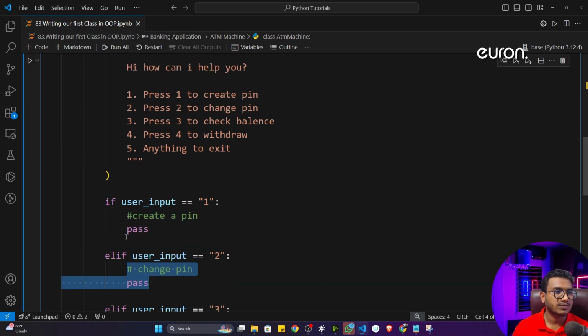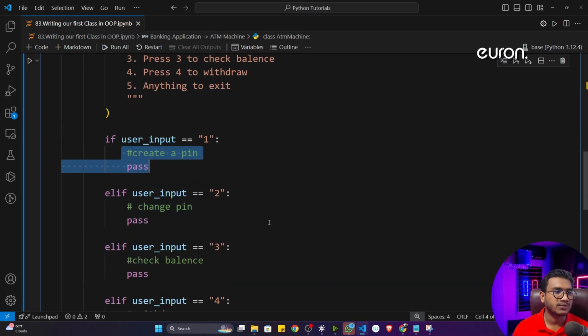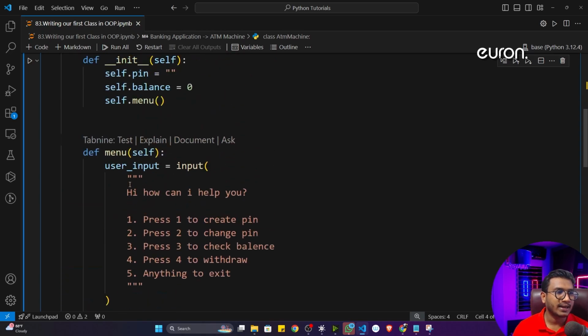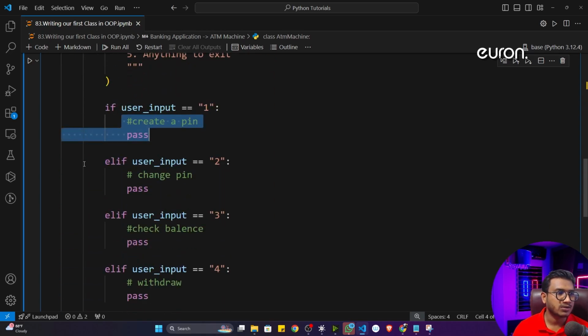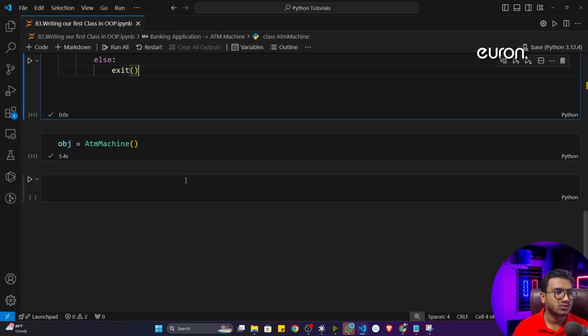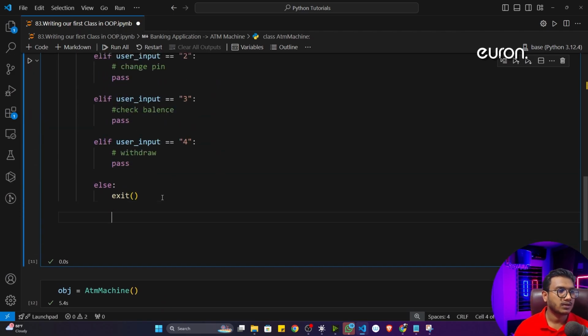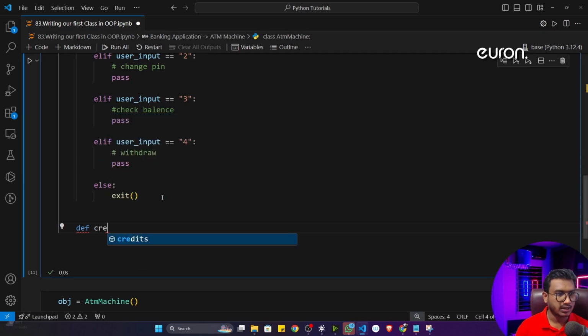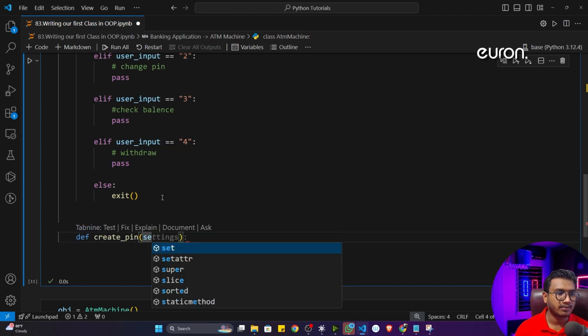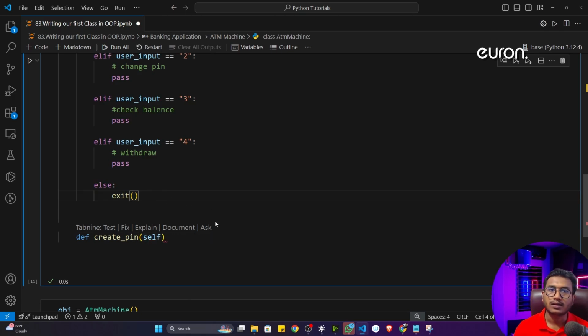All right, now I'll try to create these functionalities one by one. First of all, let's create the create pin functionality. For this, I will take another method after this particular menu. Let me zoom out. I'll be taking another method called def create underscore pin, so with the help of that, the user can create the pin. Again, I'll mention this particular self because it's a method of the ATM machine class. That's why I have to give self.